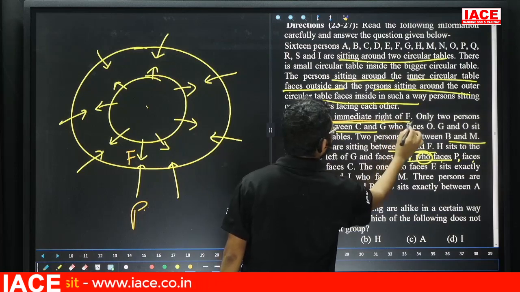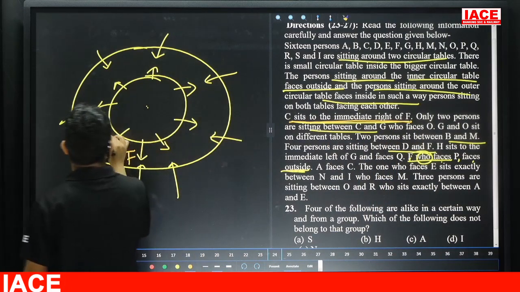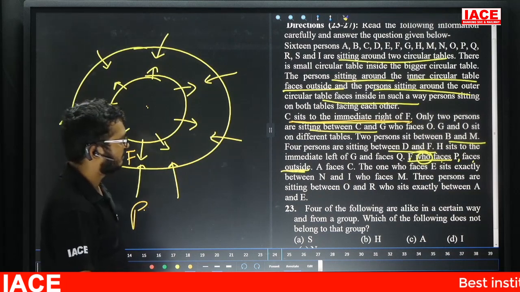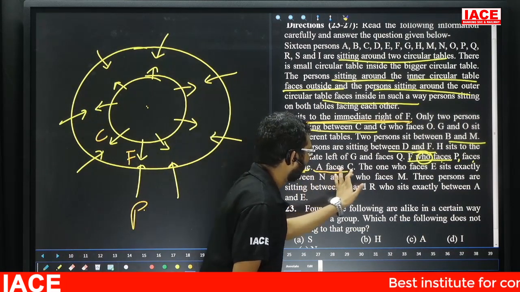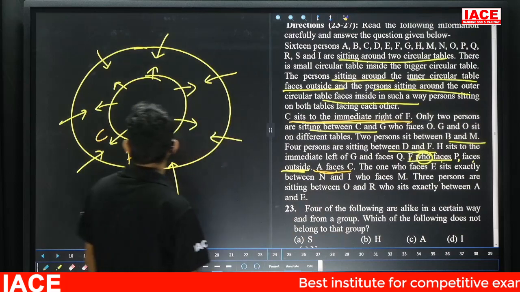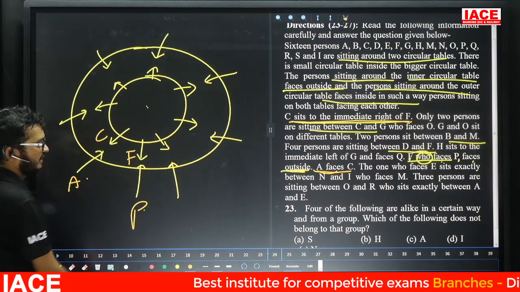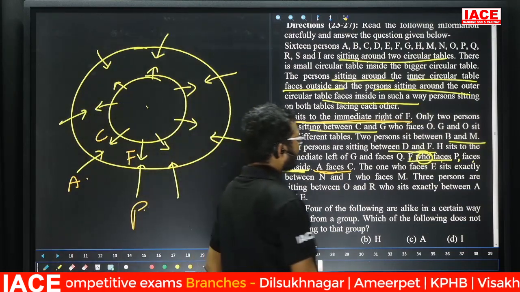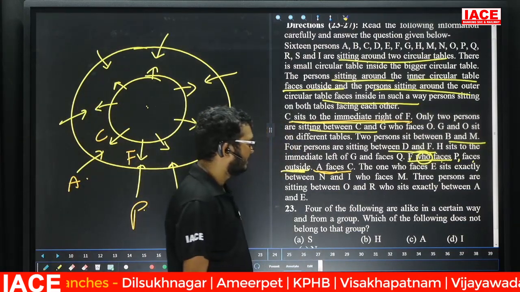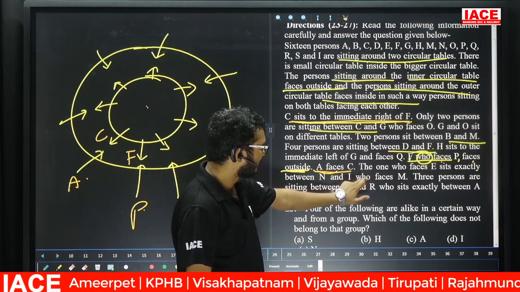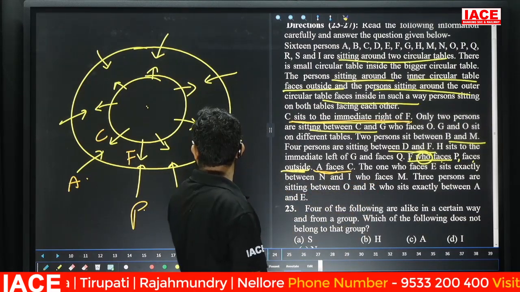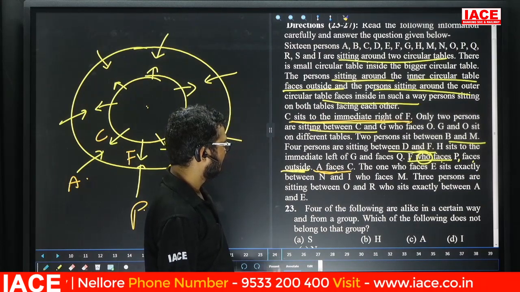C sits immediate right of F. Now, C is immediate right of F. F is facing outside, and C is immediate right of F. Now, A faces C, the next point. A facing C. Next point: the one who faces E sits exactly between N and I, who faces M. 3 persons sit between O and R, who sits exactly between A and E. Yes, friends, check here. Leave it.